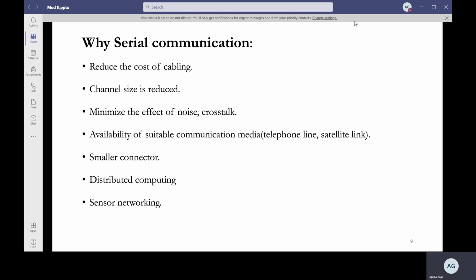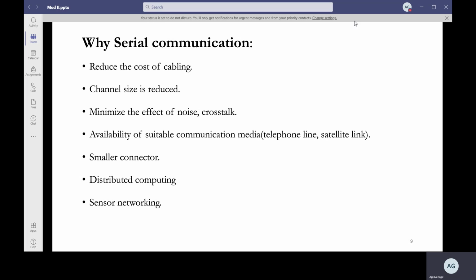So why do we go for serial communication? You should think about it in your mind: what are the advantages of serial communication? First thing is the cabling cost. If you have parallel lines, naturally the number of wires needs to be increased, so serial reduces the cost of cabling. Channel size is reduced because just one data bit is transferred at a time.